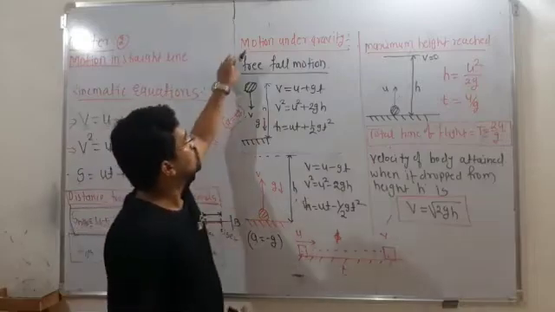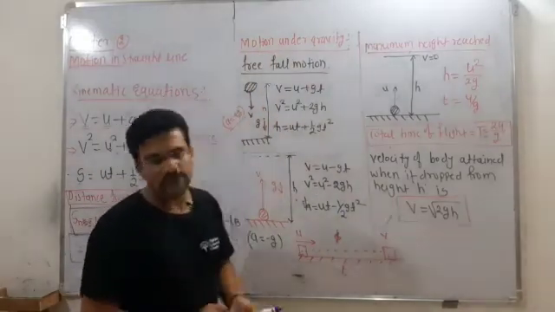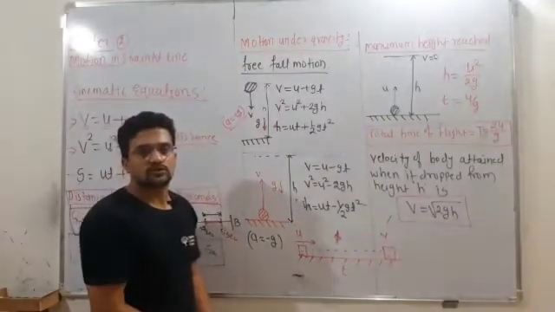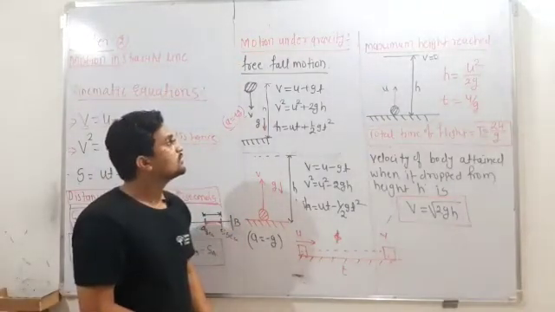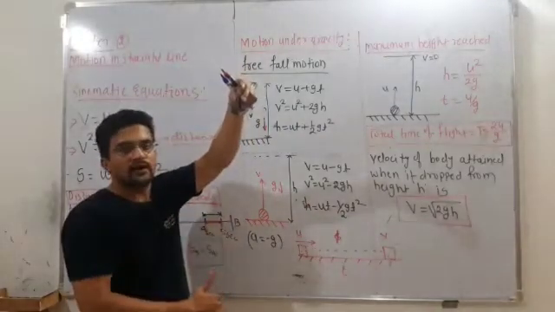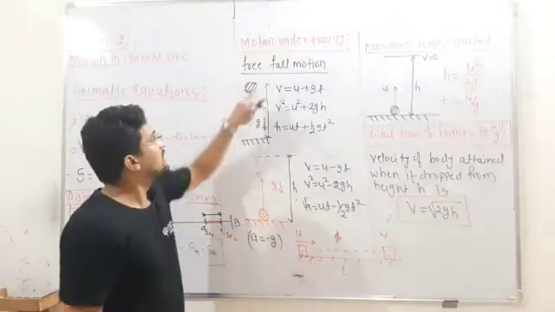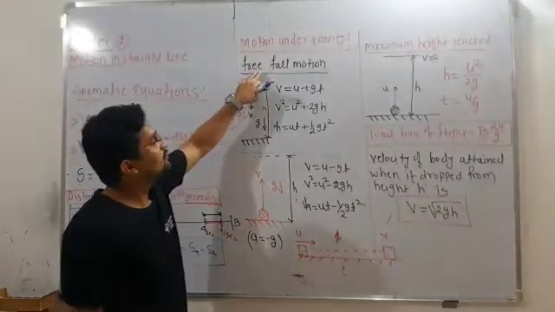Next is motion under gravity, or sometimes it is known as free fall. Free fall means what? It is falling like this. This is known as motion under gravity, because this object is pulled by gravity, that's why it is accelerated, that's why it is falling. So that falling motion is known as free fall motion.